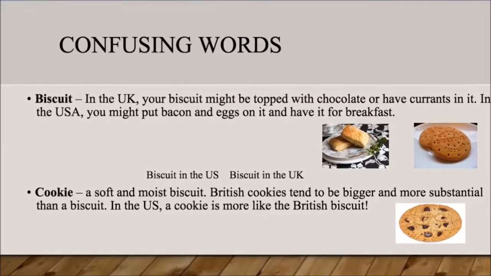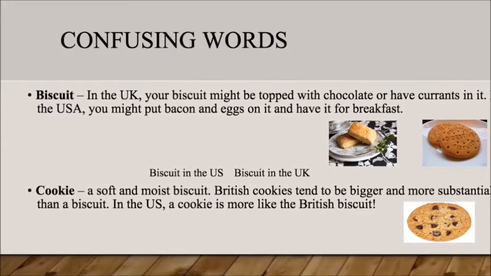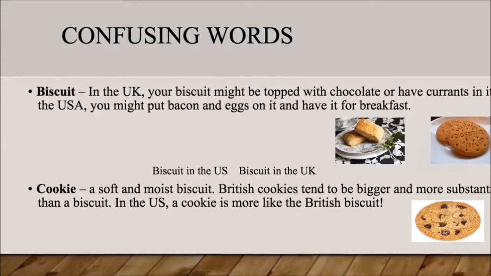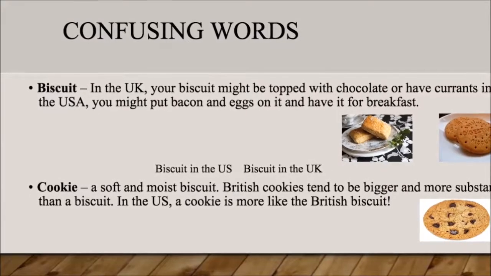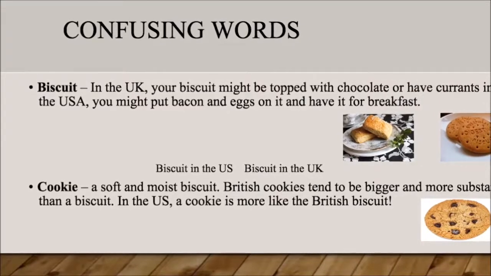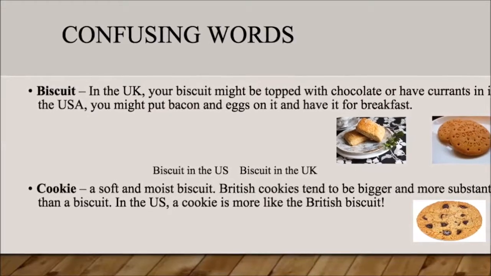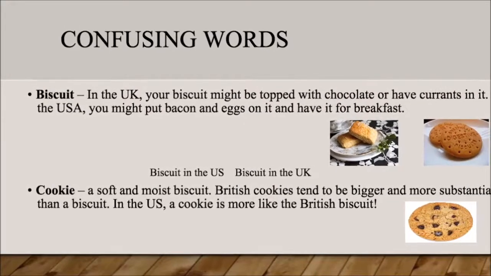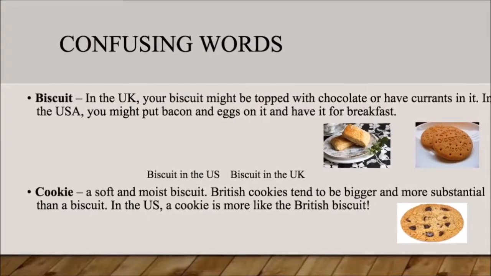Biscuit. In the UK, your biscuit might be topped with chocolate and have currants in it. In the US, you might put bacon and eggs on it and have it for breakfast. Cookie, a soft and moist biscuit. British cookies tend to be bigger and more substantial than a biscuit. In the US, a cookie is more like the British biscuit.